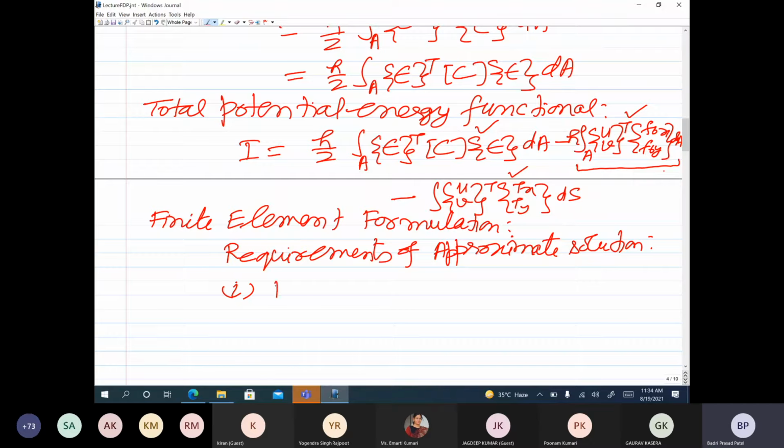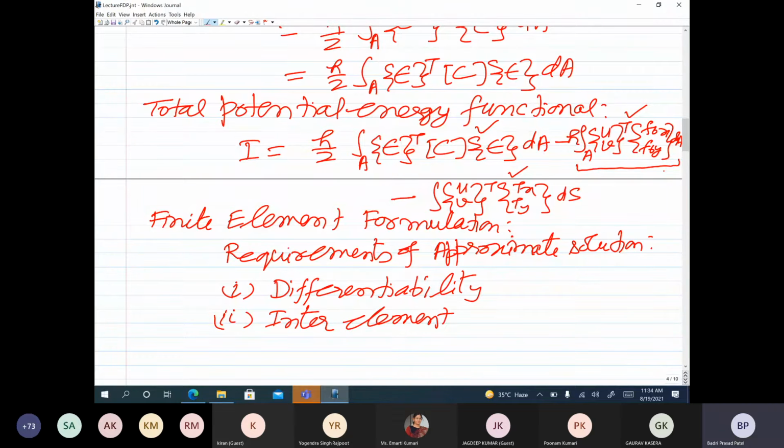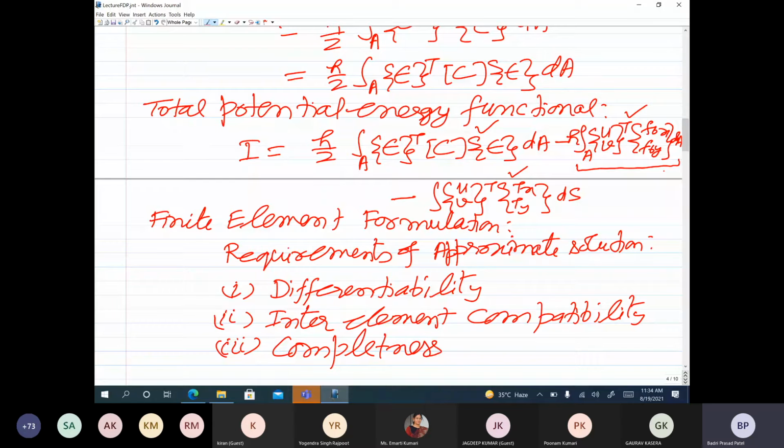One is differentiability. I will explain what these mean. Second is inter-element compatibility. Third is completeness. And fourth is geometric invariance.